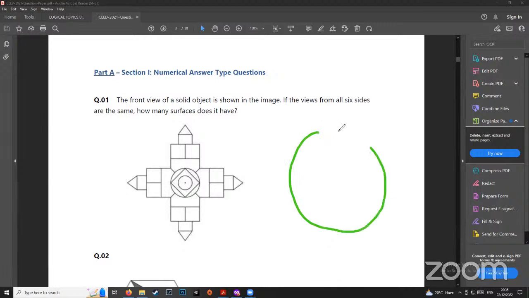Similarly, a sphere only has a single surface, right? And similarly, different 3D forms have different surfaces. So generally, they ask a very straightforward question. They'll give you a shape and ask you to count the surfaces on that particular object.